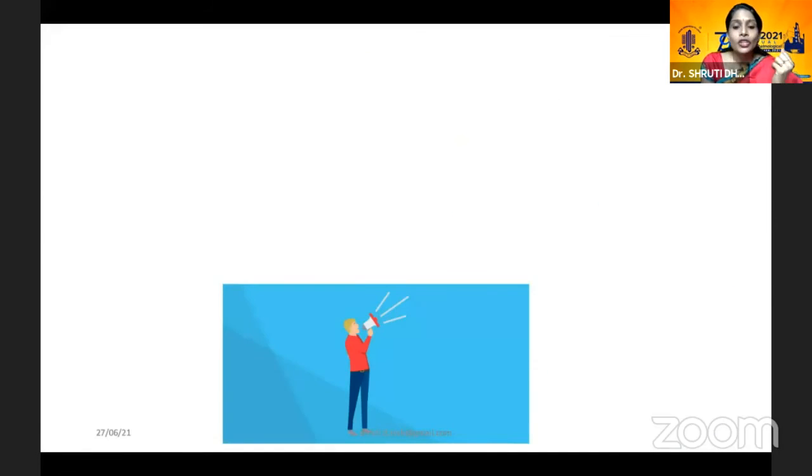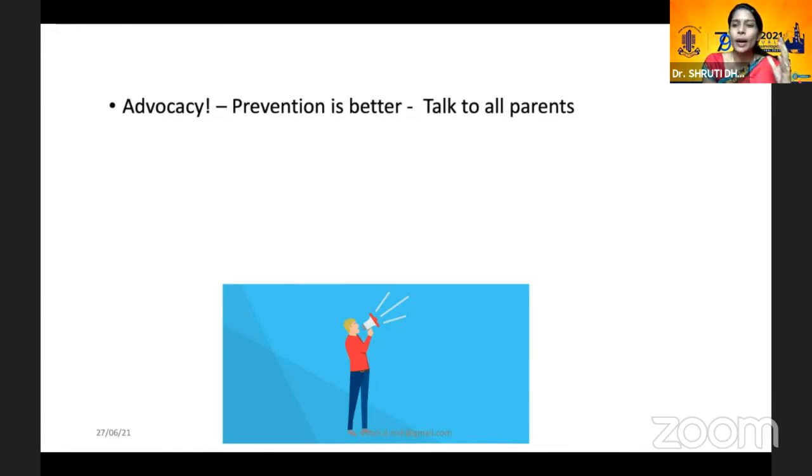So having seen those scenarios, we know that those are kids who come into the myopia clinic. But what about the kids who come in for redness, who come in for CNLDO? I talk about myopia to every patient who walks into the clinic, because prevention is always better. A 6-month-old infant, a 5-month-old infant comes for CNLDO, I talk about outdoors and restriction of gadgets. Now, this is important as a preventive step, to talk to all parents about these things, irrespective of the condition they come to us for.